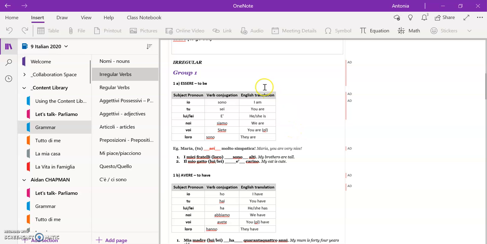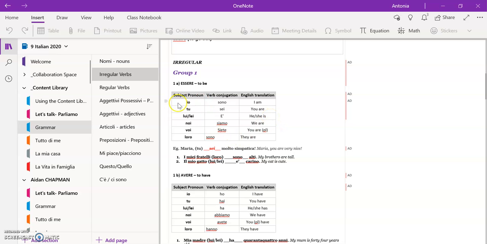All right, using the subject pronouns to guide your conjugation and also your translation. So we know, for example, that io means I, and the verb conjugation of essere, to be, in the io form is sono. So that means I am. Okay, tu means you. The verb conjugation in that form is sei. So it means you are. Lui, lei is he or she. The verb conjugation in this form is è, and that means he or she is.